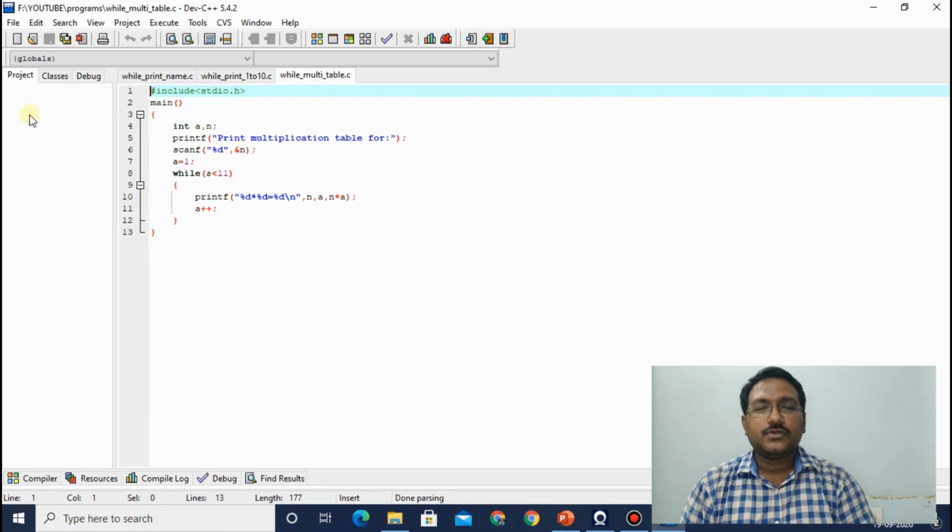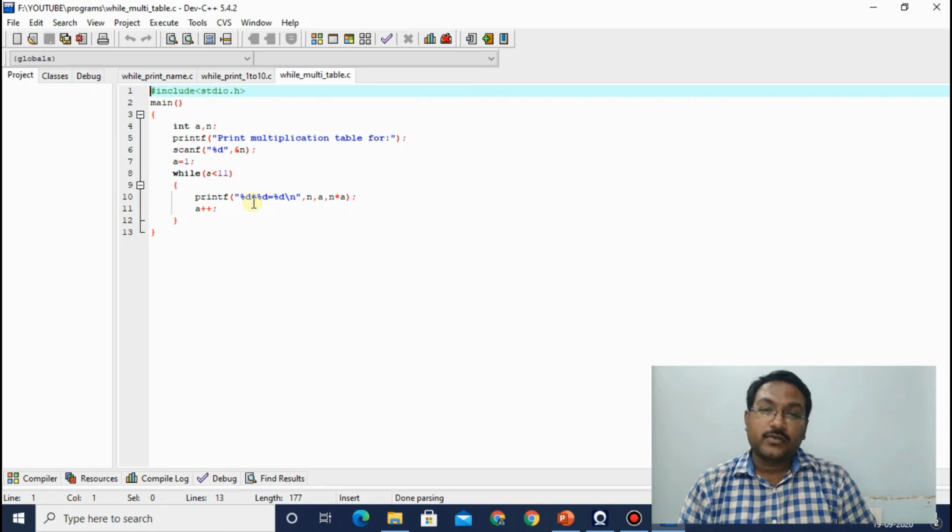Fine. So in printf, I have written here %d into %d is equal to %d. So, what are the values? For the first %d, the number given by the user, which is n. For the second %d, the incrementer or the initialization point a, because the a value will be increased from 1 to 10.